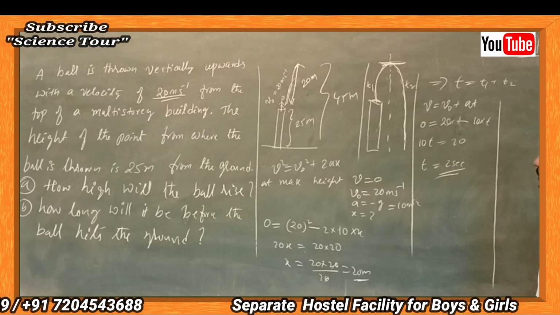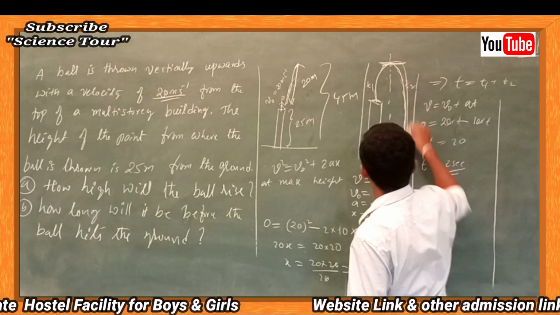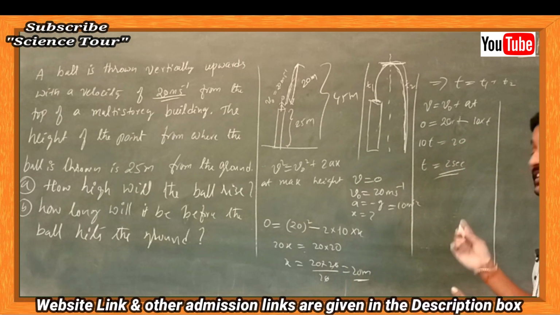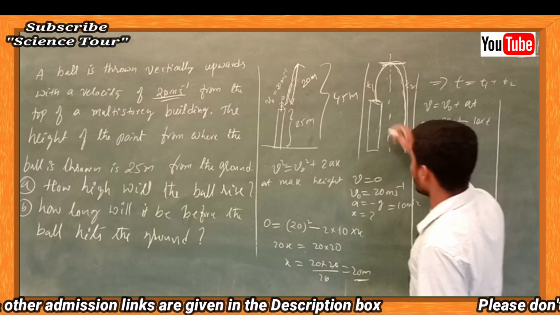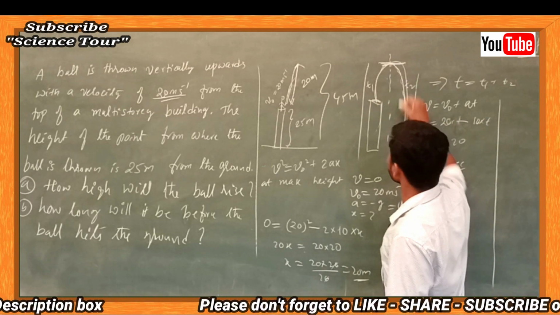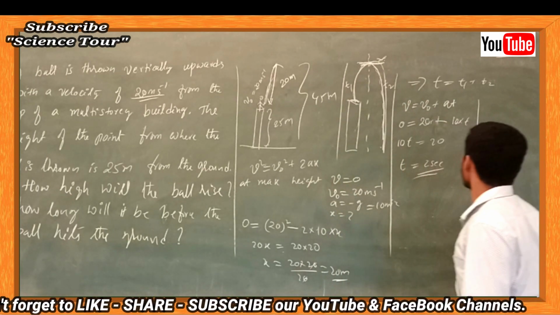Next, this is not our answer. Again we have to calculate from here to here. So now this is the second scenario. First case, what was it? Initial velocity is 20, final velocity becomes 0. Now in the second case, this velocity becomes the initial velocity. What was that initial velocity?